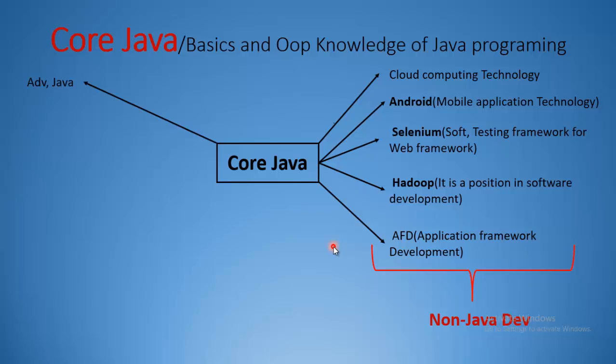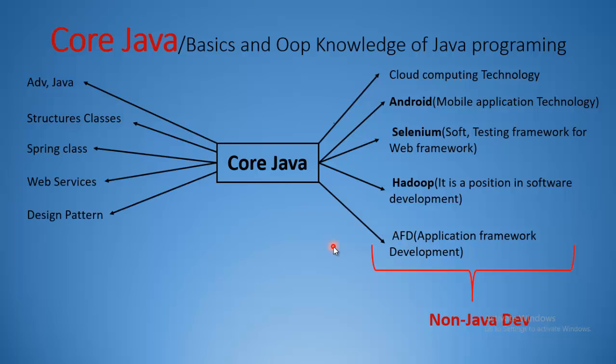Advanced Java: structs, classes, Spring, web services, design patterns, JSP, and etc. These technologies are used by Java developers. That is Core Java, basics and OOPs knowledge of Java programming.